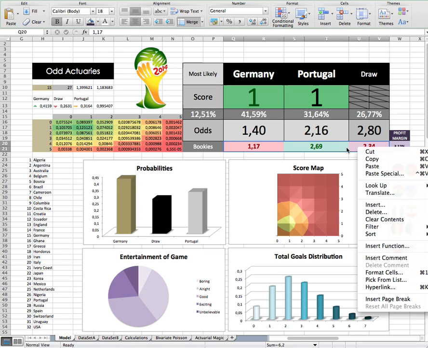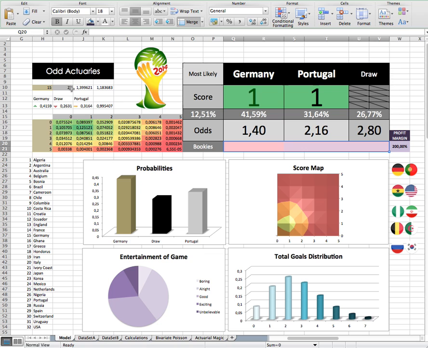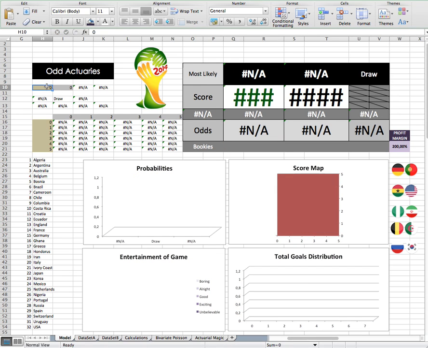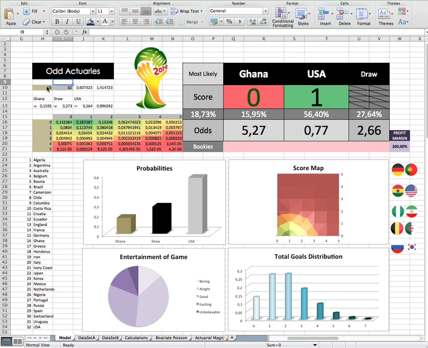So let's just clear that and come back here. So Ghana is team number 16 and America is team number 32. Okay. Here we can see that the model is suggesting that America is going to win 1-0. America are the favorites. I mean, that's quite a big silver bar compared to the gold Ghana bar. 56% chance of America winning.